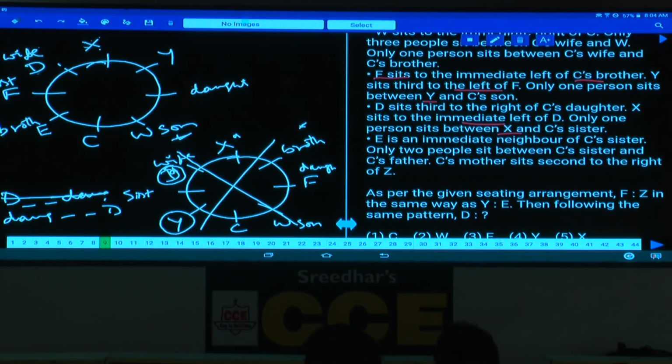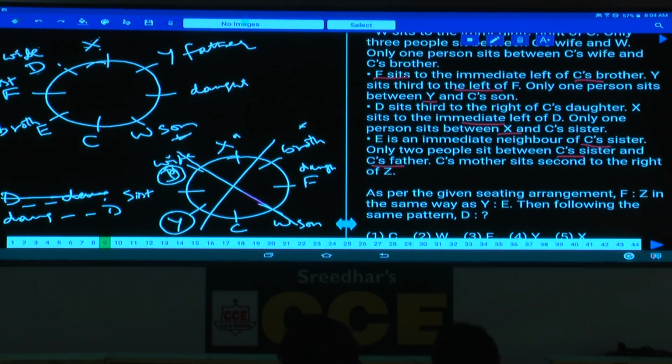And E is an immediate neighbor of C's sister. And next one, only two people between C's sister and C's father. How many persons in between sister and father? There are exactly two persons. Two persons between sister and father, hence father must be here. Exactly two persons between C's sister and C's father.